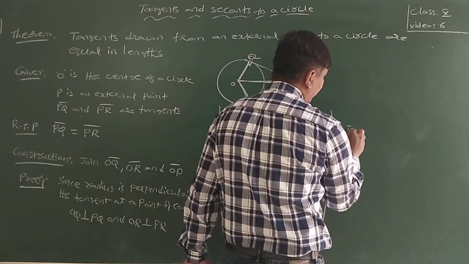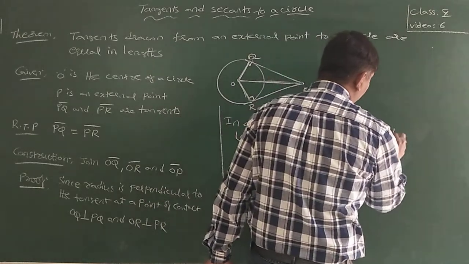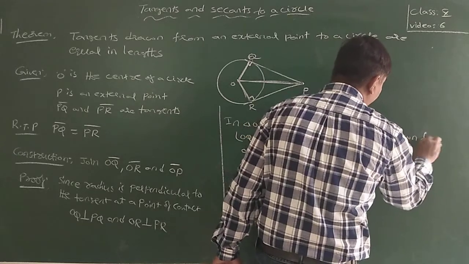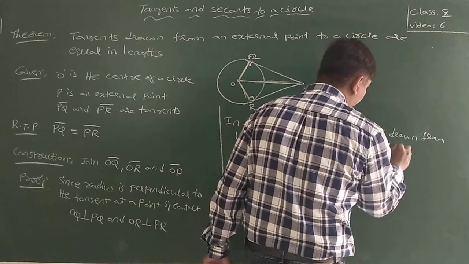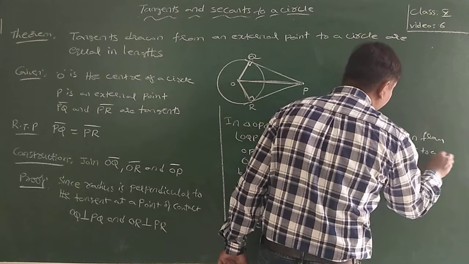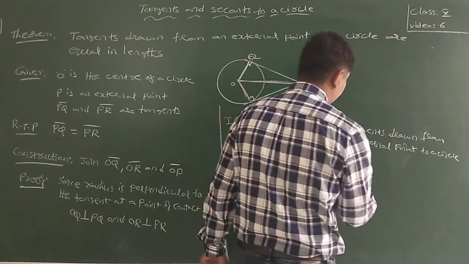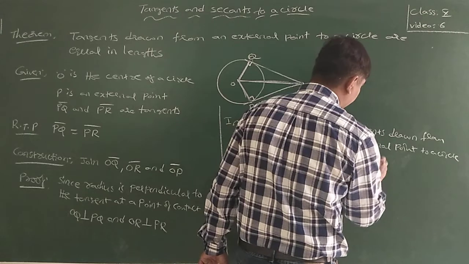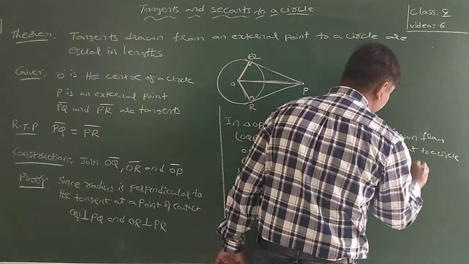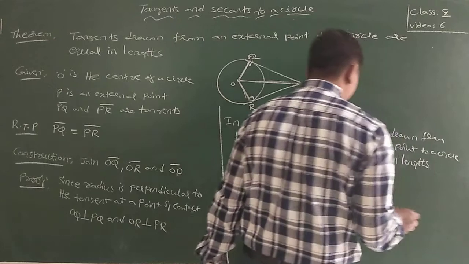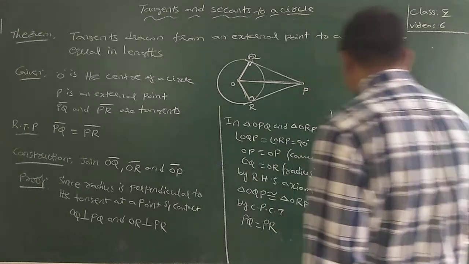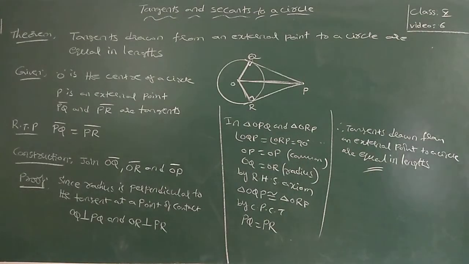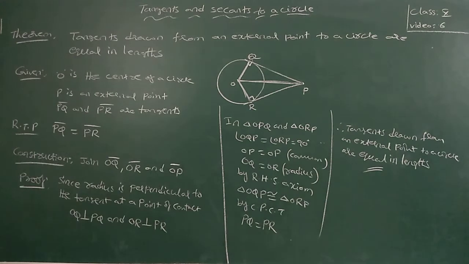So, therefore, tangents drawn from an external point to a circle are equal in lengths. Very important. They may ask this as a 2 mark question. These applications are very, very important. Okay, write this one.